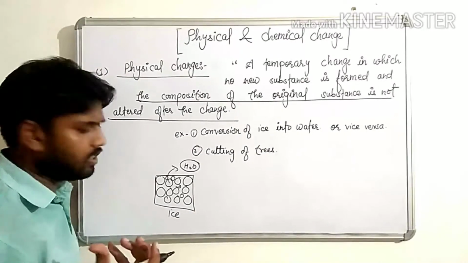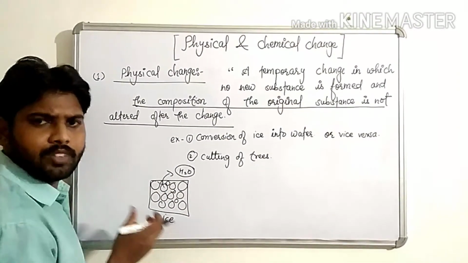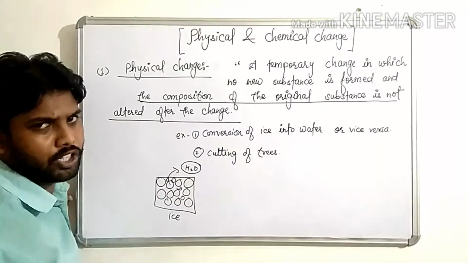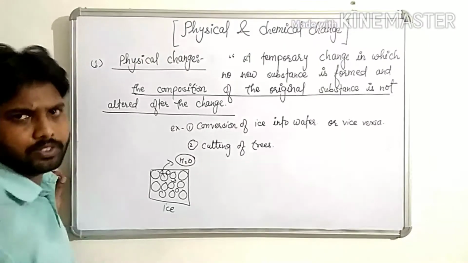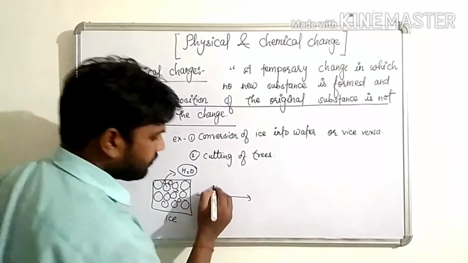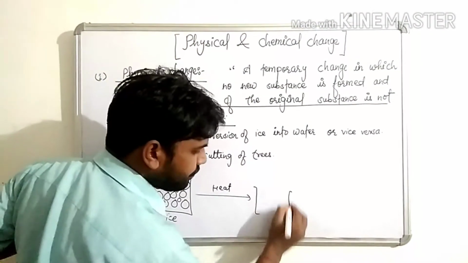Means you can say in other words that the composition of this crystal contains H2O molecules. Means each and every particle has H2O molecules. When we give heat, it converts into water.